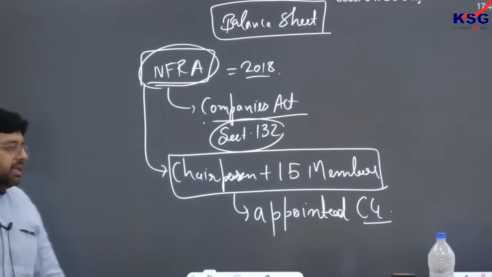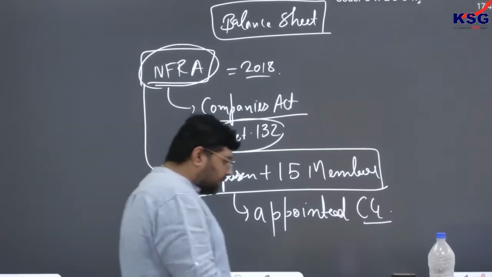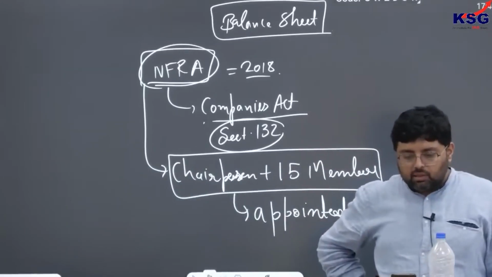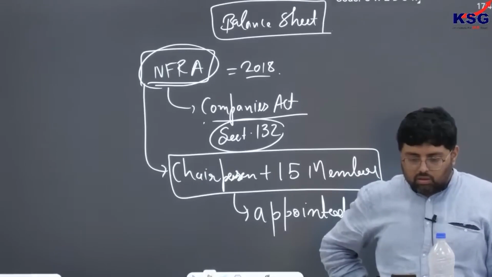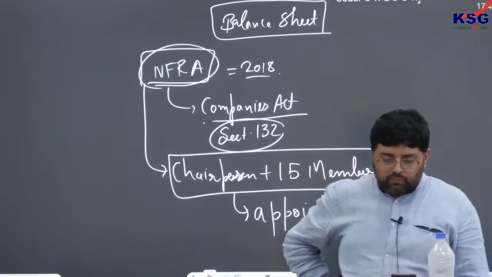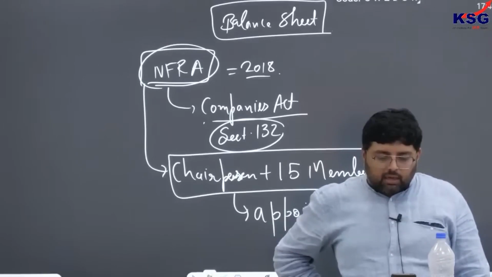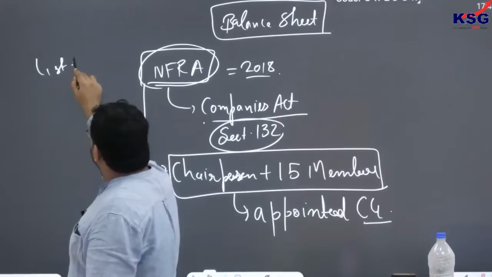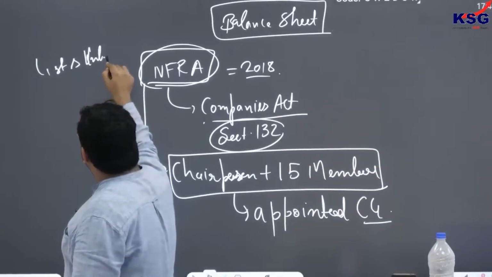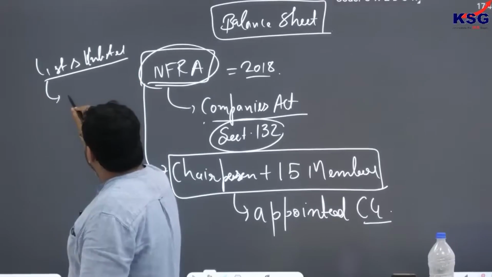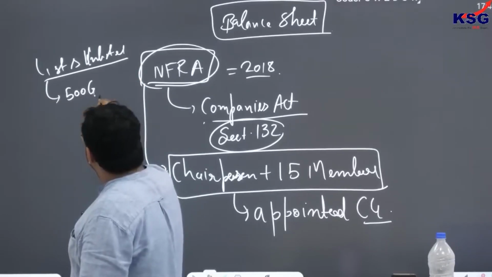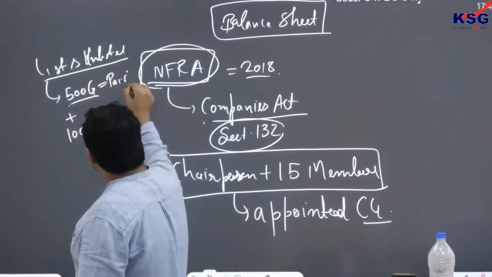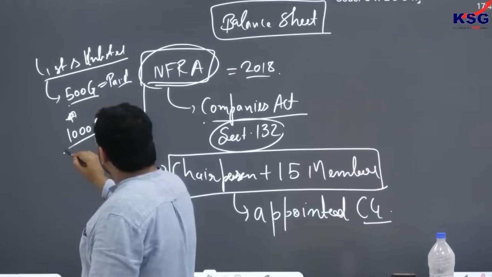Ultimately they can initiate a probe or investigation for those listed and unlisted companies which have a paid up capital of 500 crore minimum or turnover of more than 1000 crore.